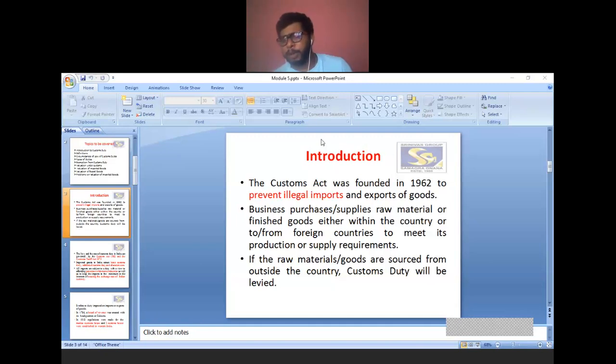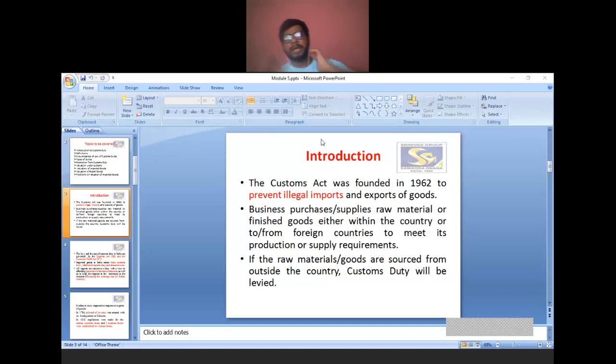Without import duty there is a chance of smuggling activity taking place, or dangerous products may be imported from other countries to our country. So in order to prevent illegal imports as well as illegal export of goods, our Parliament started a new act, that is the Customs Act, in the year 1962.